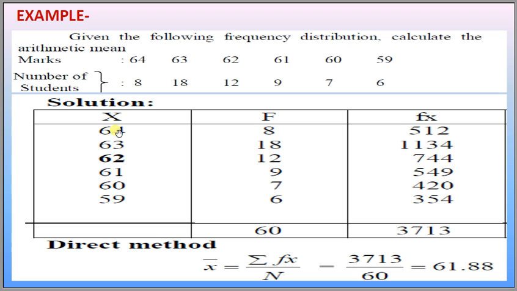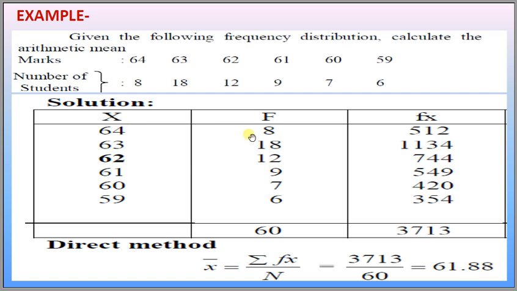Let us arrange this in tabular form. X is equal to 64, 63, 62, 61, 60 and 59, and the corresponding frequencies, the number of students, are written here: 8, 18, 12, 9, 7 and 6.